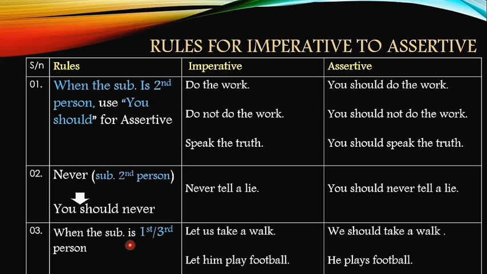Rule number 3: when the subject is first person or third person, how are we going to change them from imperative to assertive? "Let us take a walk." Here the speaker is talking about us, which is first person plural. Then the assertive sentence will be "We should take a walk." Earlier you have seen that we used "you should" and here "we should." Why? Because the first person is talking about us, first person plural number. "Let him play football." The speaker is talking about a third person, him, third person singular. So that person will be mentioned in the assertive sentence: "He plays football," or we can also use "He should be allowed to play football."